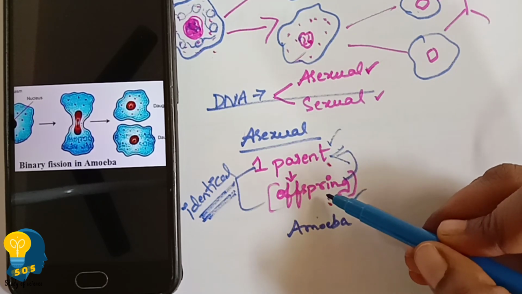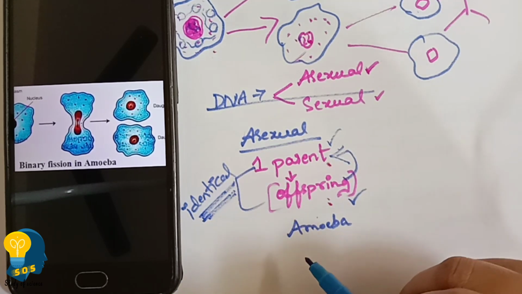That is why the offspring is completely identical to the parent.